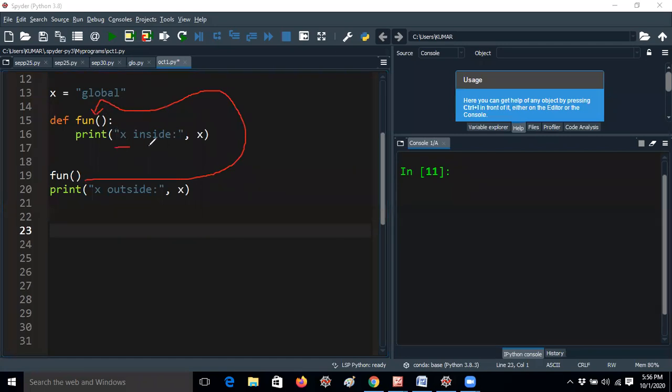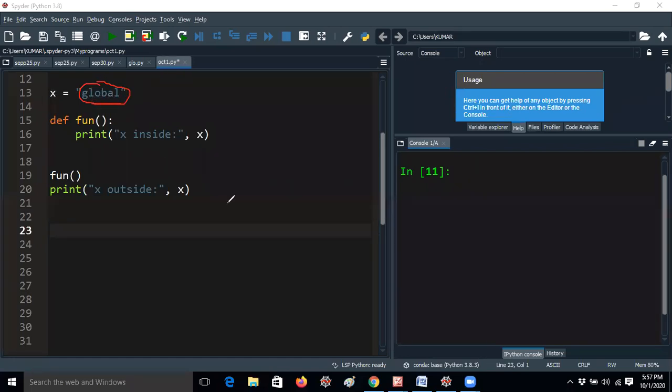Now x inside it will print global. Next it will again go back to this function and execute this line, x outside, and the x value is global, which will be displayed as it is. Once again I'm telling you, global is not a keyword here. I'm telling you with an example. It is like a variable value, it is a string, that's all. Here I'm not defining a global keyword.